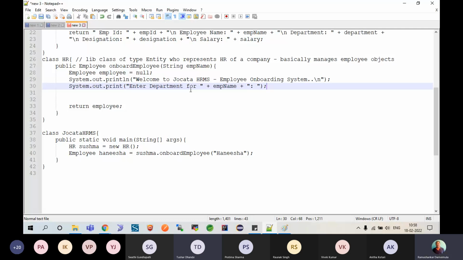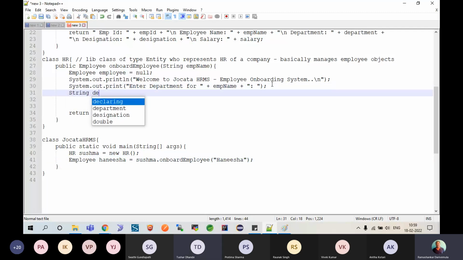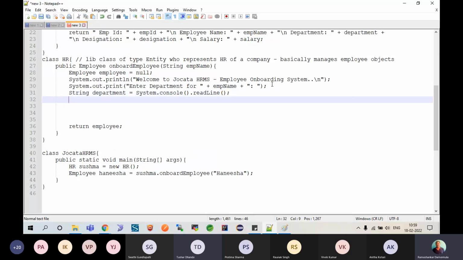Okay, so basically this system starts and then passes the value. Here also you can make it dynamic by asking enter the name of the employee and then pass it on. So here I am taking a string department equals System.console.readLine, and I'll copy this multiple times.